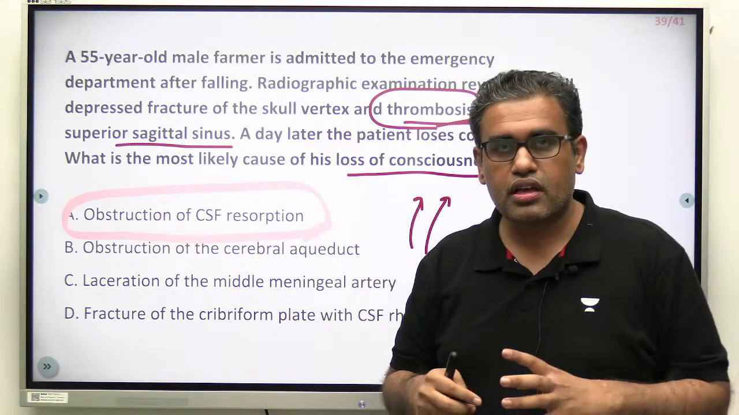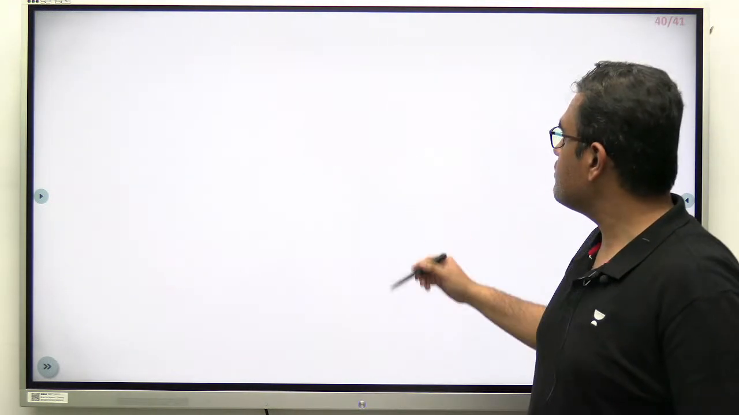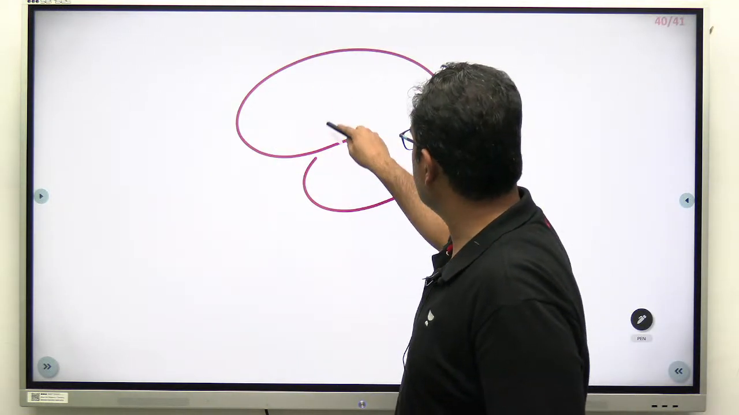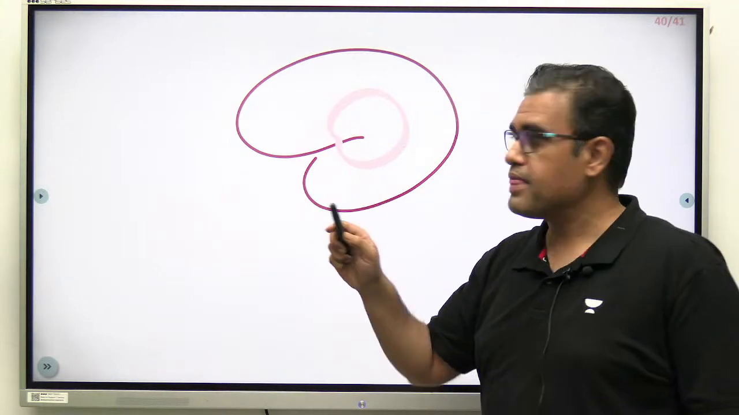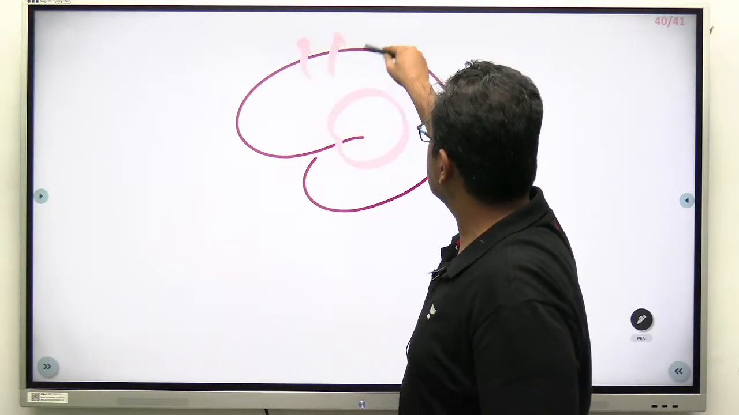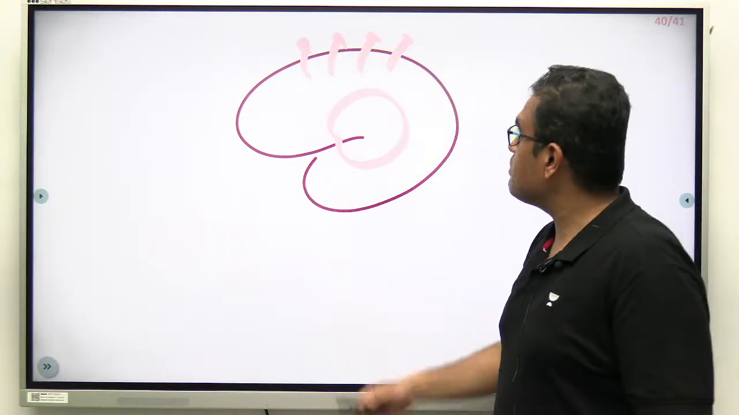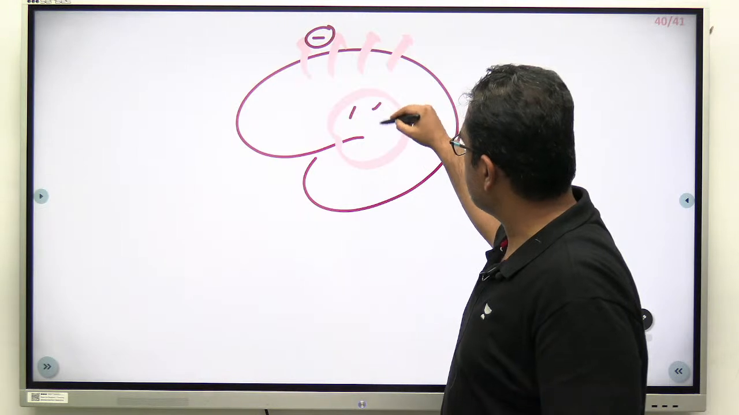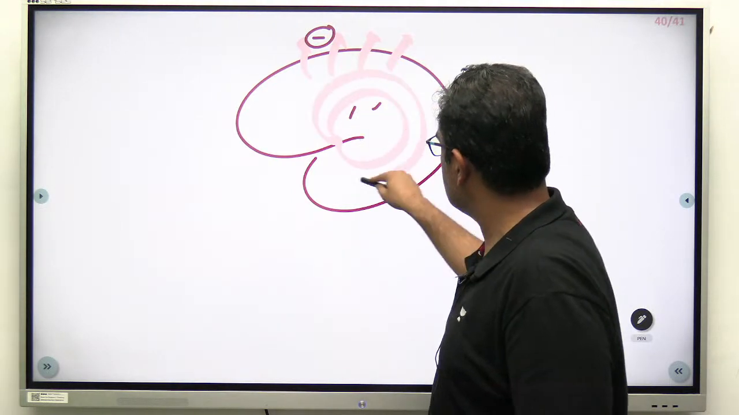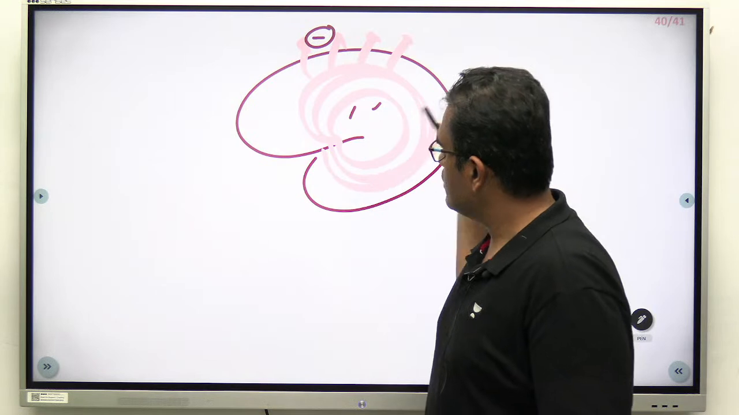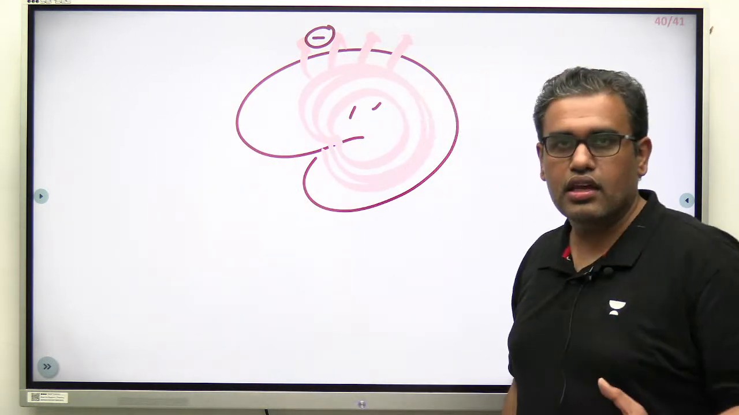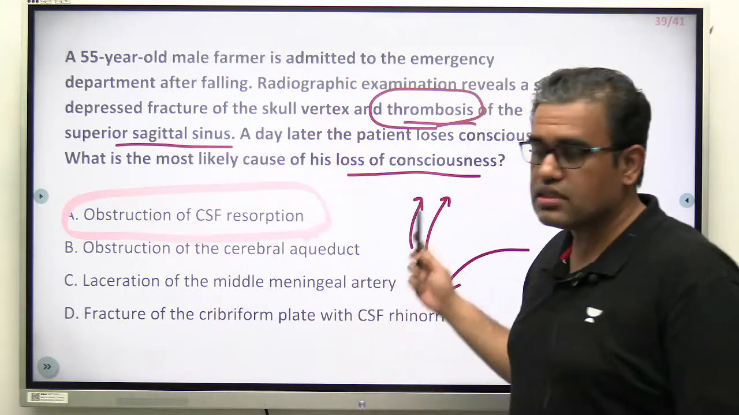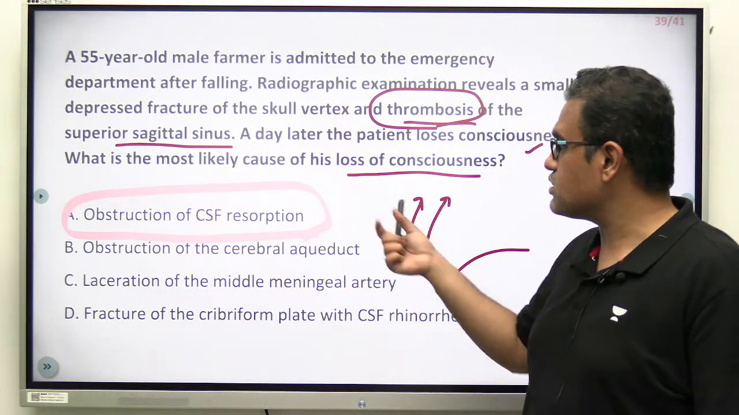What will happen? If you look over here, suppose this is the brain, inside this was the amount of fluid, normal, just hypothetically, and it gets absorbed over here. That is a normal thing. Now what is happening? This is now blocked, but inside the fluid is being secreted slowly. So this will expand or not? Yes or no? It is going to push the brain inside the skull, and the skull is fixed outside. So there is a loss of consciousness. Simple as that. The answer is obstruction to CSF resorption.